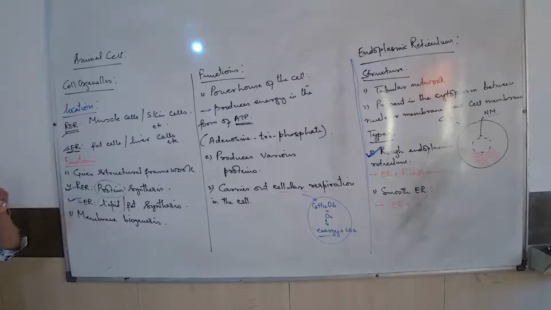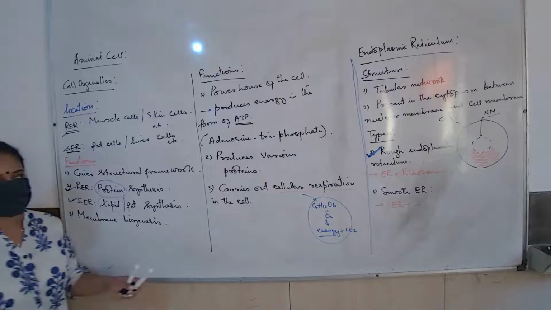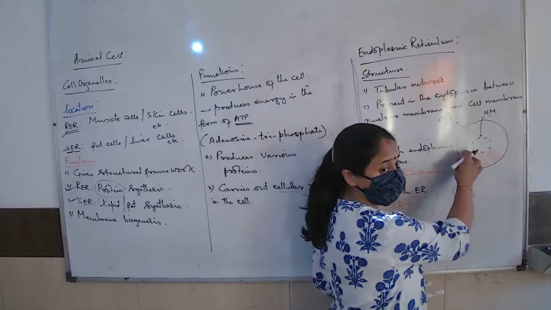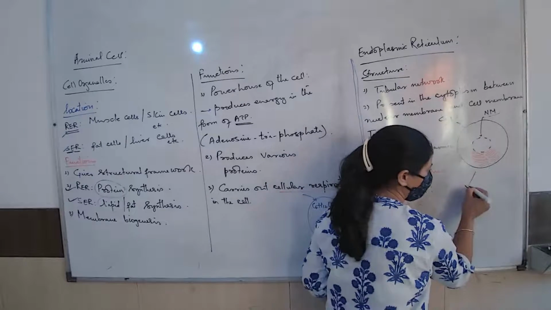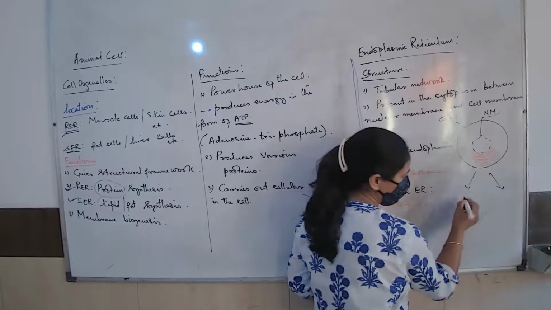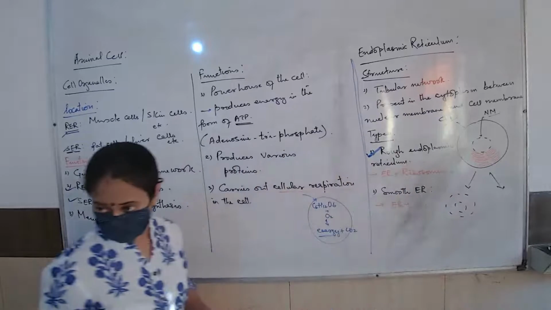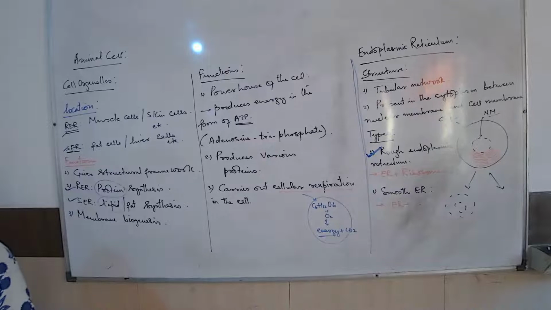When will these proteins and lipids be needed? They are needed when a new cell has to be formed. This particular cell should have an adequate amount of proteins and lipids because when this cell is going to divide, the new cell is supposed to have a new nuclear membrane and a new cell membrane.